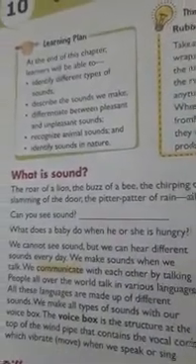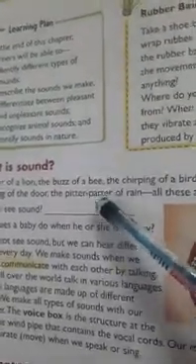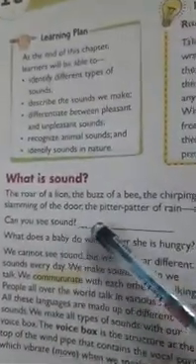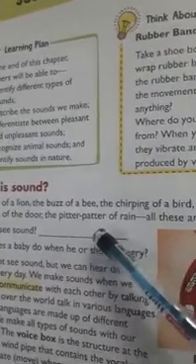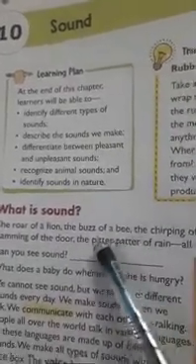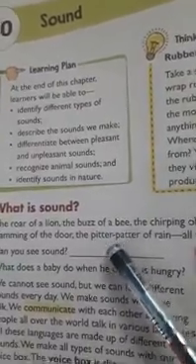So actually, what is sound? Let's see in our lesson. The roar of a lion, the buzz of a bee, the chirping of birds, the rustle of leaves, the slamming of the door, the pitter-patter of rain. All these are sounds. See, when the lion roars, we get a sound. When a bee buzzes, by seeing a buzzing bee, you can hear its buzzing sound.